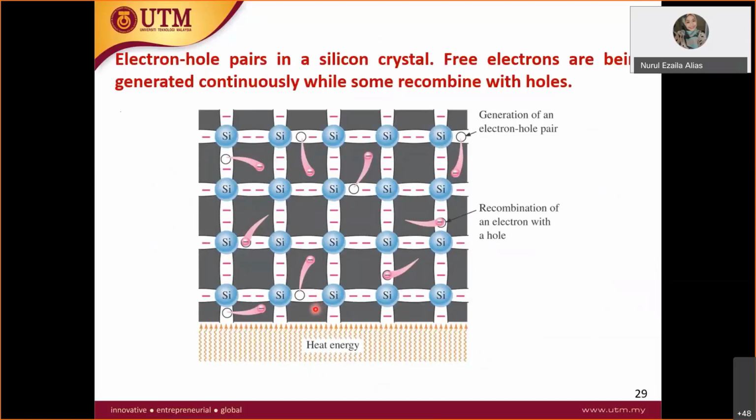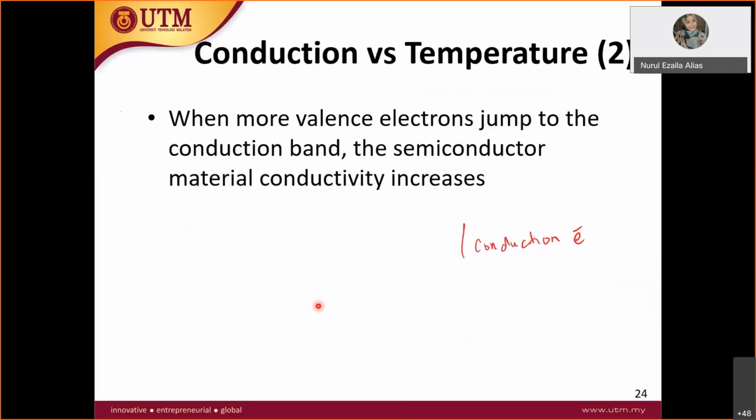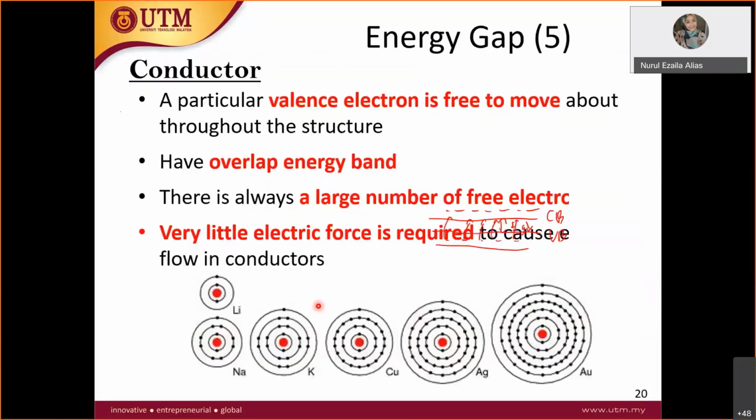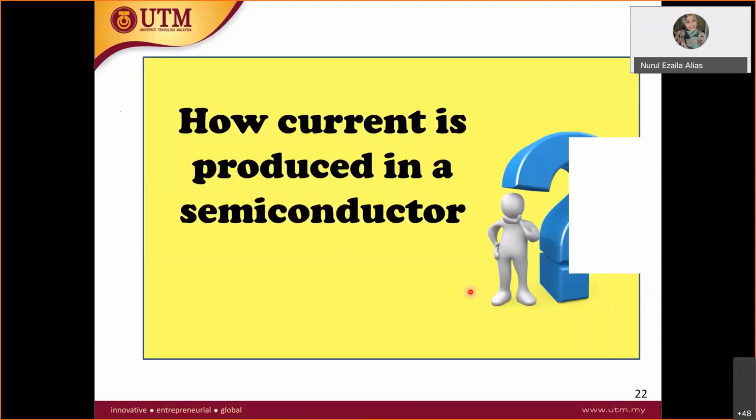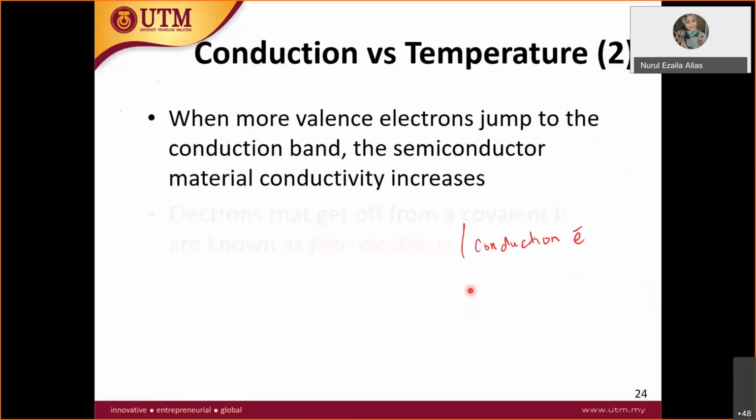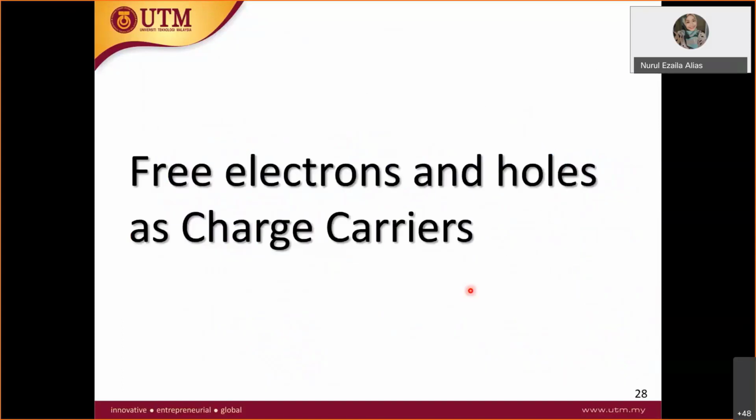Just now you saw only one silicon atom, and I always want to explain it in a better way. In reality it is not only one atom, it is millions of silicon atoms bonded together. When bonded together, it looks like this.